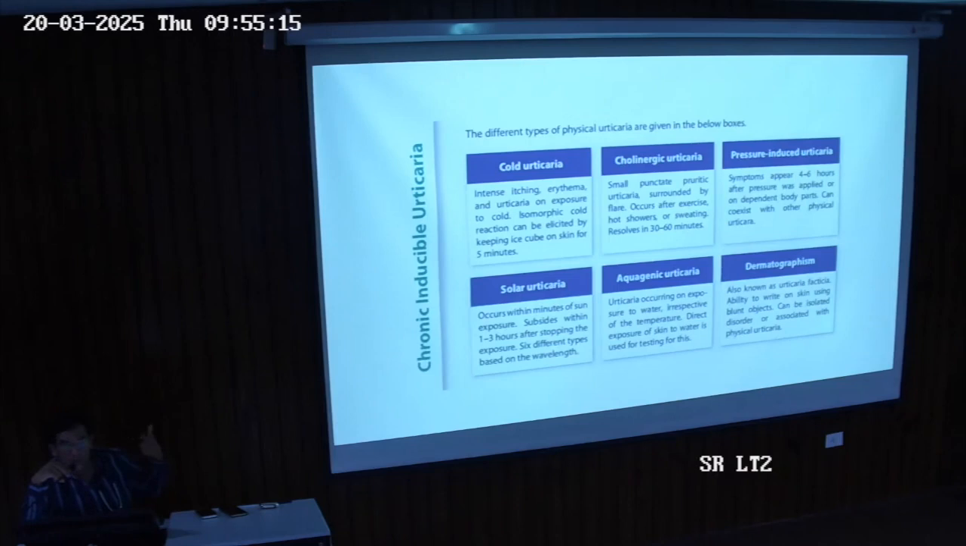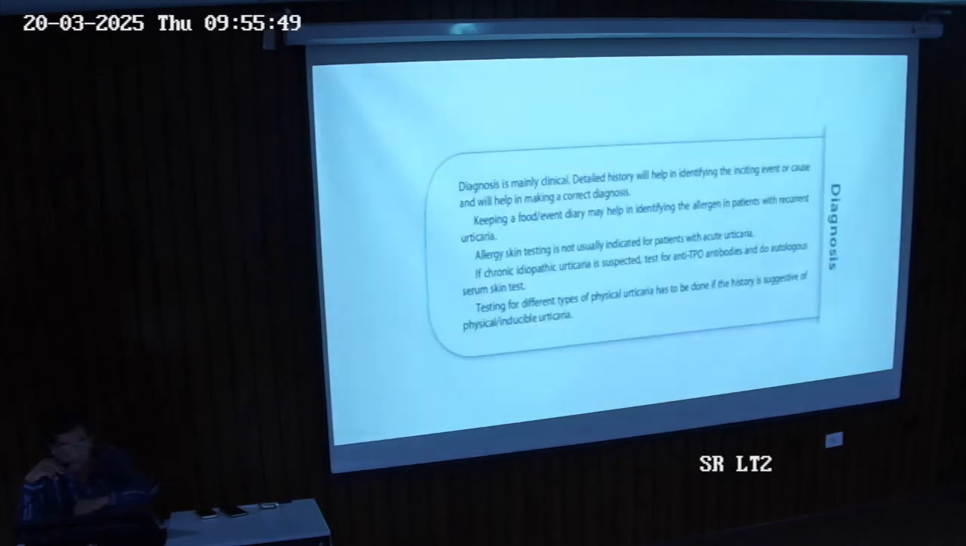Solar urticaria: if you go into the sun, you suddenly start flaring up with symptoms of urticaria. It resolves in 1 to 3 hours. Aquagenic means that because of water you can have urticaria and angioedema, not because of temperature. Just exposure to water can cause urticaria; that is called aquagenic urticaria. Dermatographism: if you stroke the skin, you will elicit raised marks, and that is called dermatographism. It can be urticaria, or it can be a usual phenomenon because of other things.